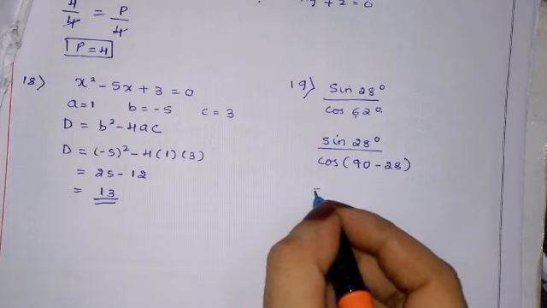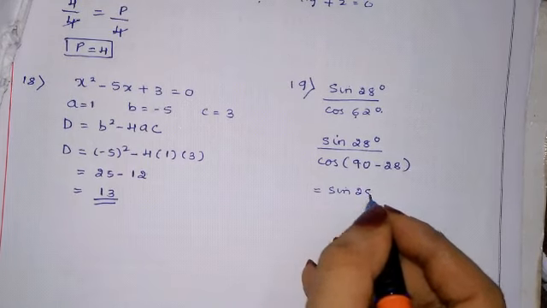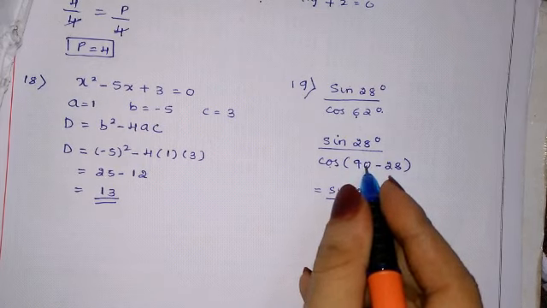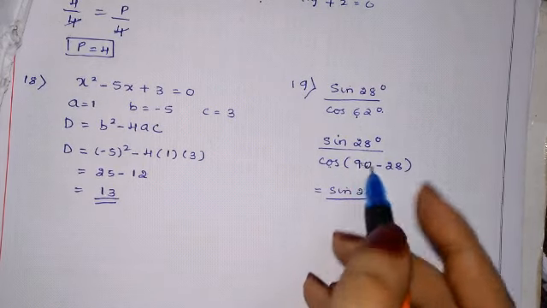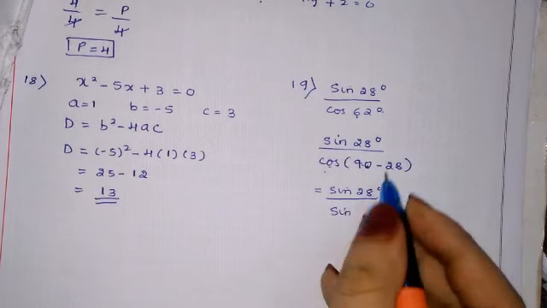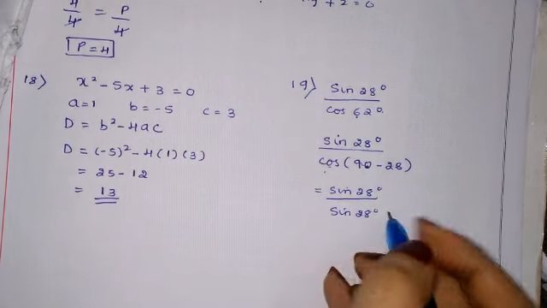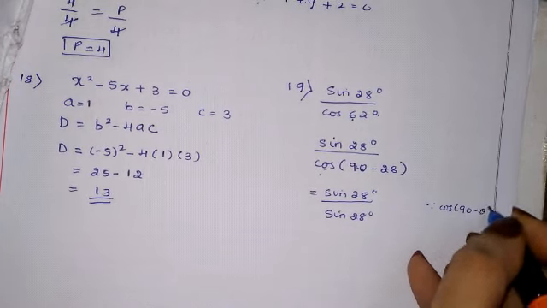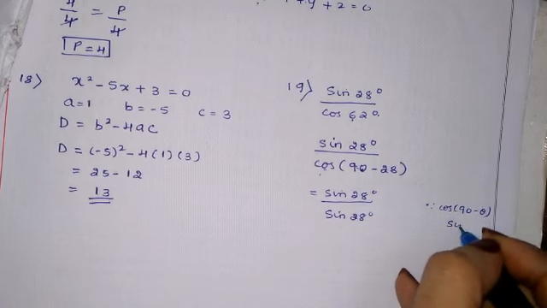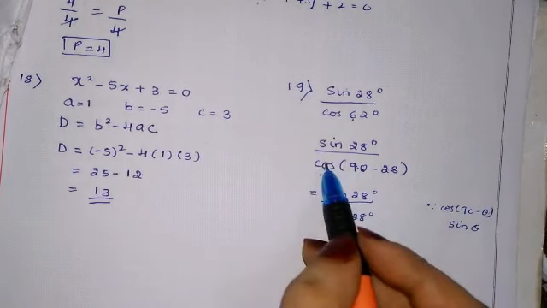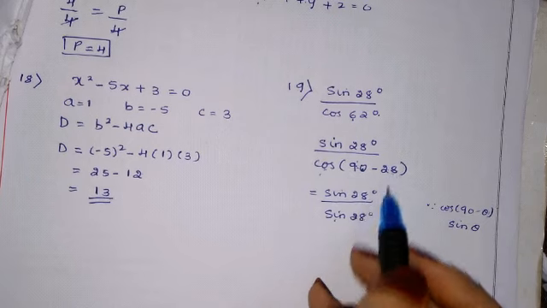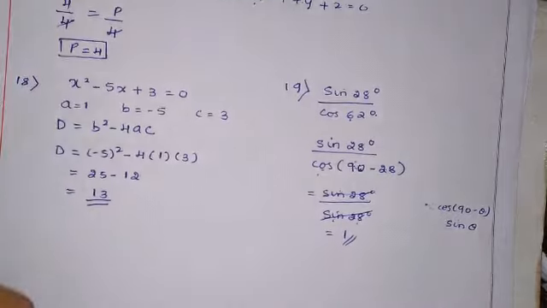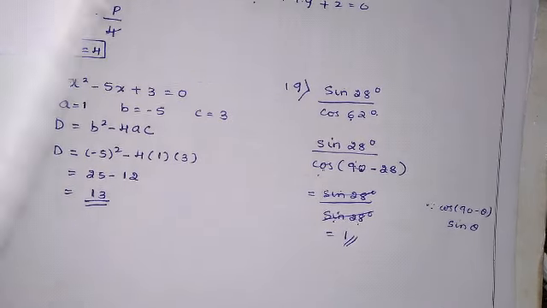According to the complementary angles formula, cos 90 minus theta is sine theta. Same thing I have done: cos 90 minus 28 is sine 28. Sine 28 upon sine 28, the 28 gets cancelled. So the answer is 1. So the correct option is 1.